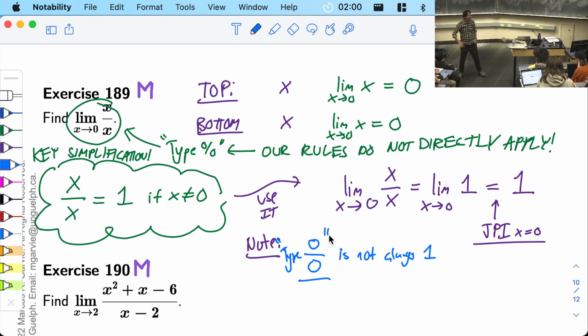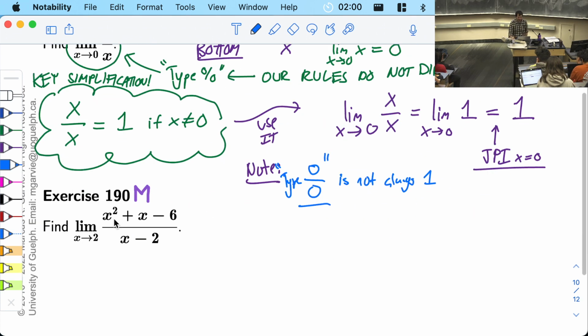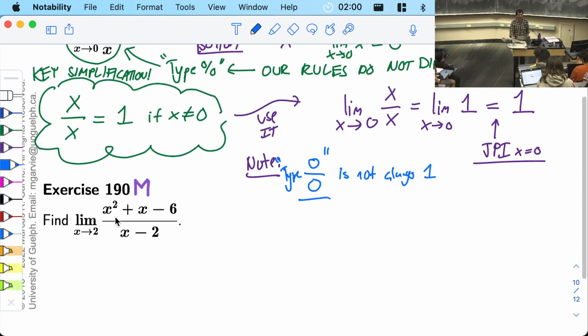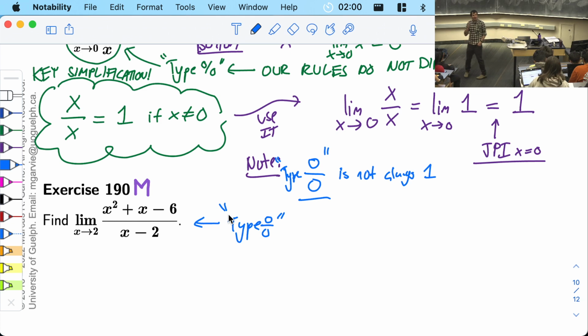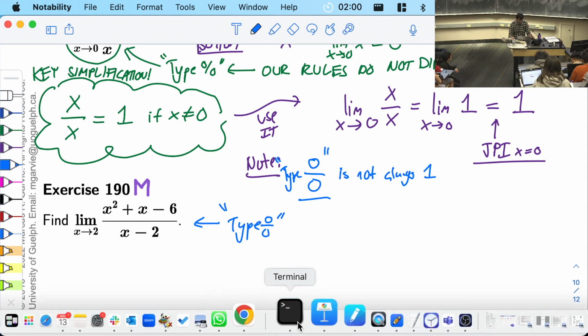They're not always 1. And in fact, exercise 190, which I'm going to have you try quickly, is another type 0 over 0, but the answer is not 1. When you have a 0 over 0, it means you've got to do some work. You've got to use some simplifications or something to find the answer. So I'm going to give you 2 minutes to try exercise 190, and then we'll take it up. Any questions or comments before we start? Okay, so go do exercise 190. Think of what kind of simplification you could do for that one.